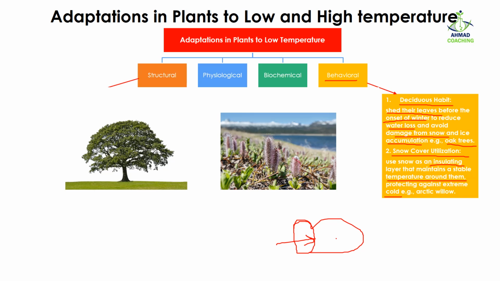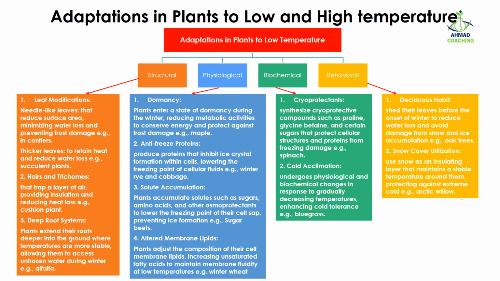So this phenomenon is also utilized by the plants so that they can maintain their temperature and protect themselves from extreme cold. The example includes Arctic willow. So in conclusion, the plants are adapted to low temperature by performing structural, physiological, biochemical and behavioral adaptations, in